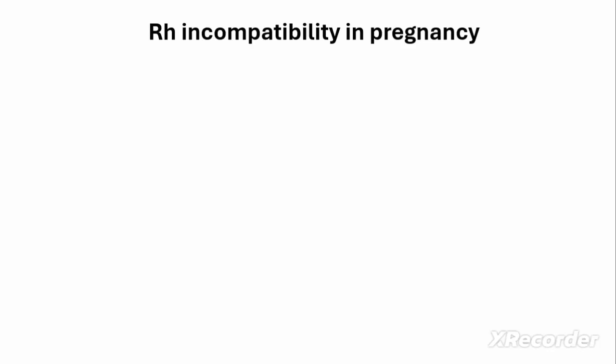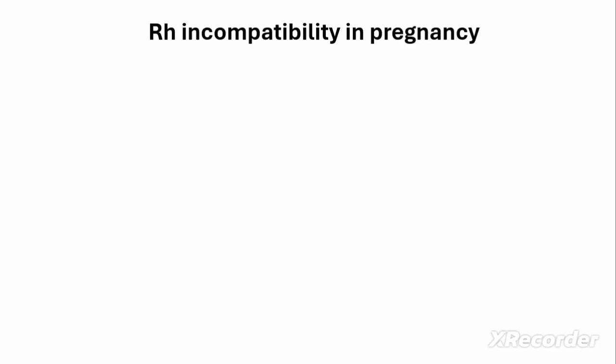Complication can arise if the rhesus status of the mother is negative and the rhesus status of the father is positive. The status of the baby produced in the womb will be positive.